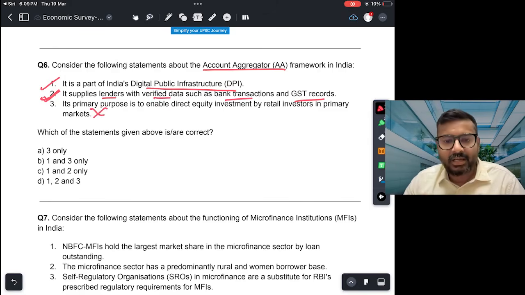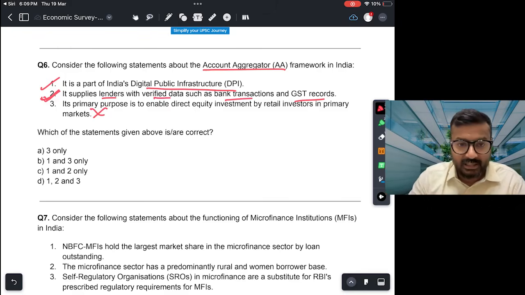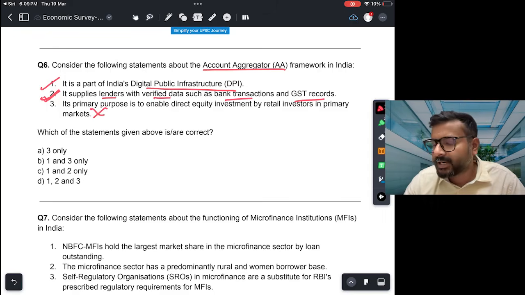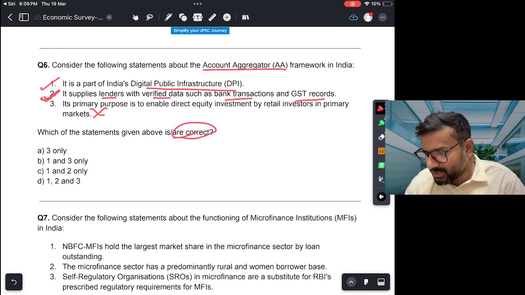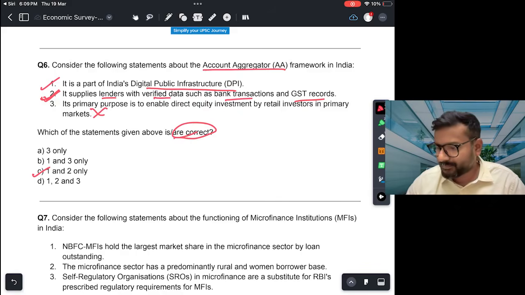Primary purpose is to ensure that whether that person has enough credit record or bank transaction credit history or GST records, that person can be found suitable for giving some loans. तो वो major काम है उसका. So 1 and 2 is correct. The right answer would be C, 1 and 2.